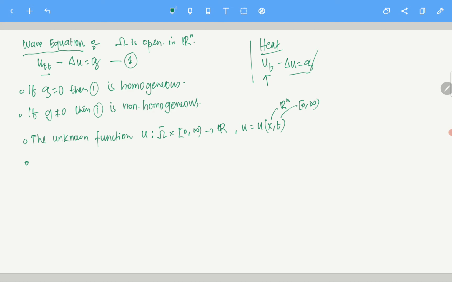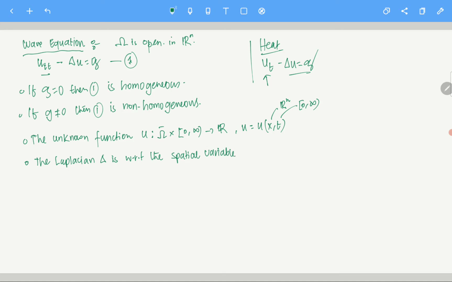So essentially, in the heat equation, if you remember, the Laplacian of u is with respect to the spatial variable. Here also the same thing: the Laplacian delta is with respect to the spatial variable. What does it mean? It means the spatial variable.